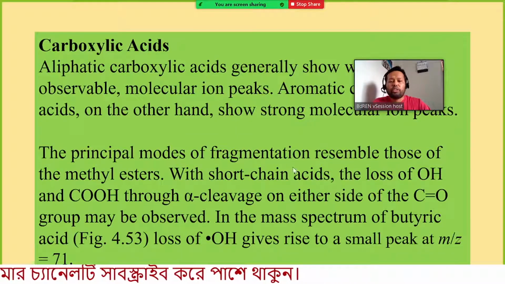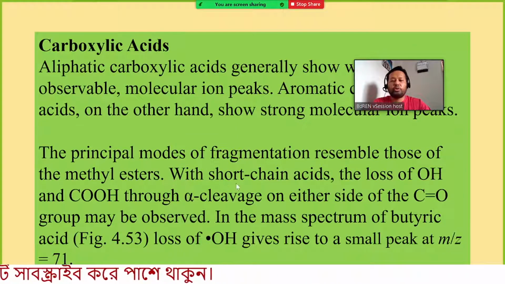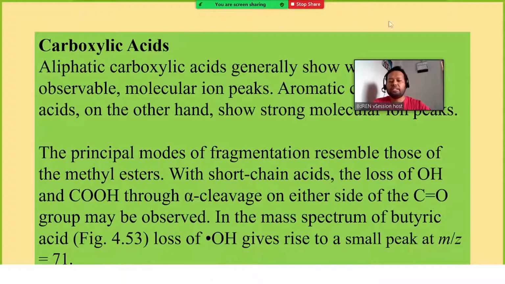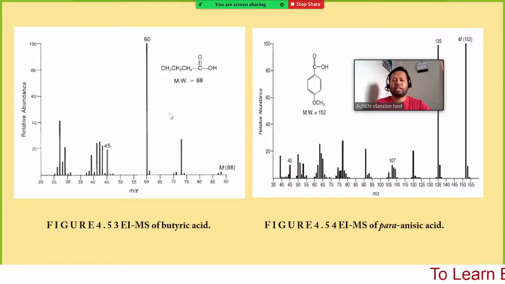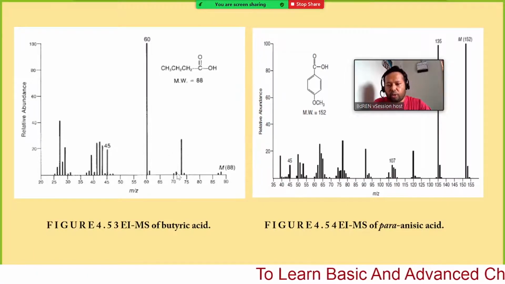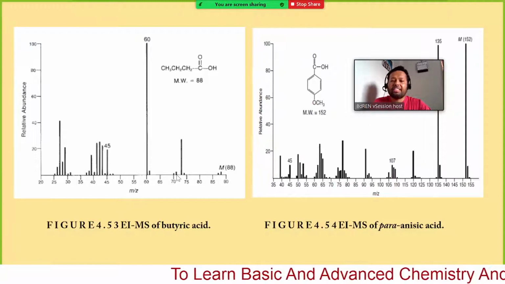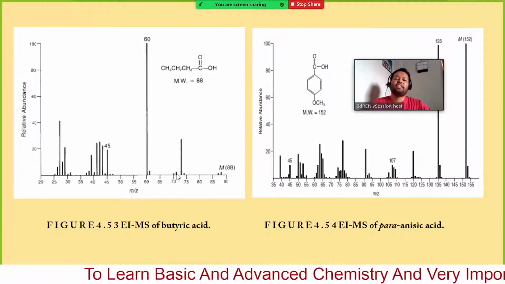The principal modes of fragmentation are already mentioned for esters. In the mass spectrum of butyric acid, loss of OH gives rise to a small peak at m/z equals 71. So here you can find the signal. This is 70, this is 71. So we are getting a signal corresponding to mass 71, but the intensity is quite low.